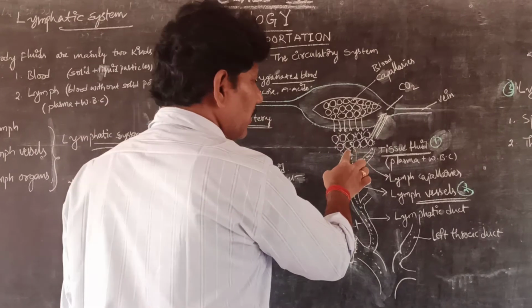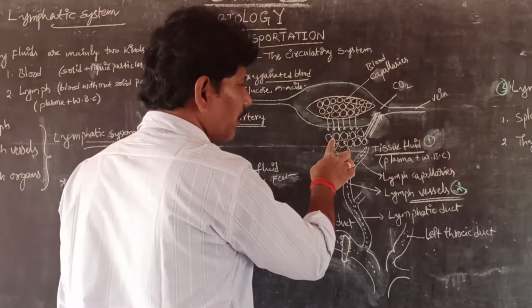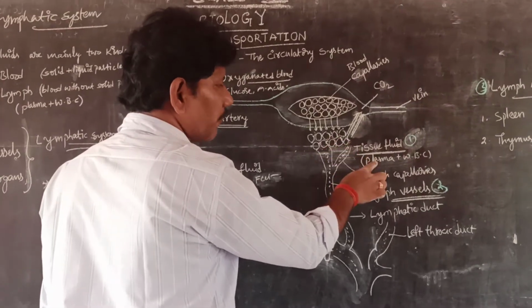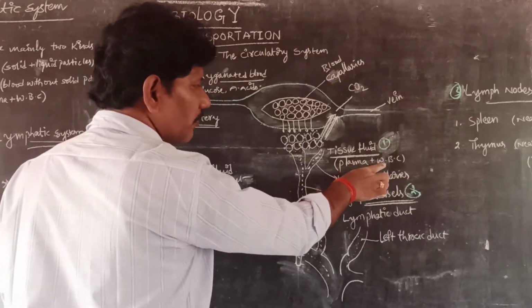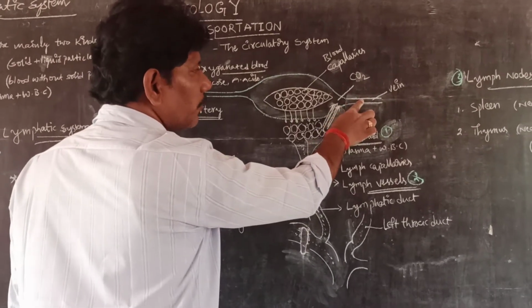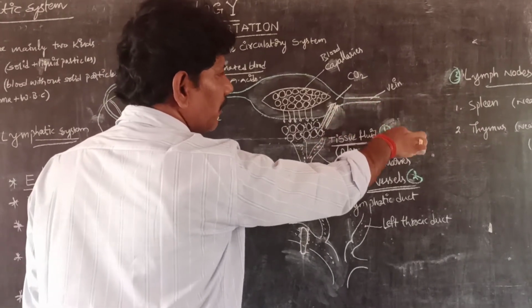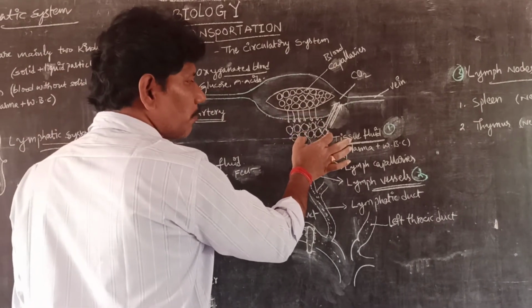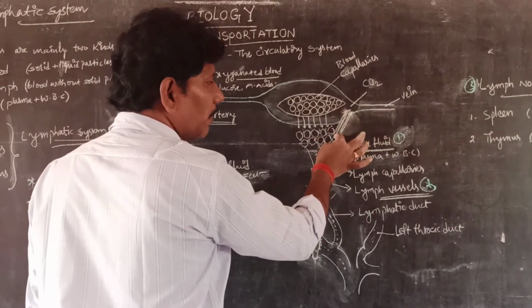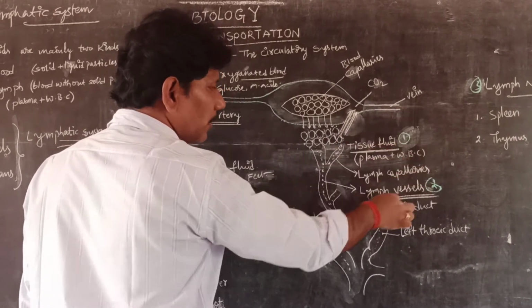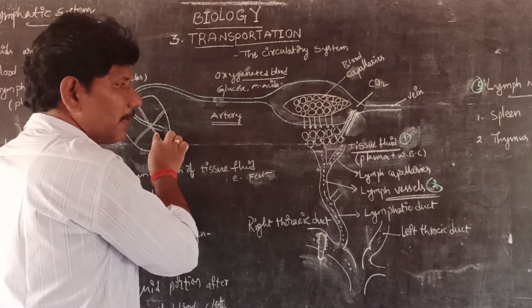So coming to this, the fluid which is present in the tissues is called tissue fluid or body fluid, which contains the plasma with the WBC cells. It should be connected to venules or veins and vena cava. But what about the rest of the portion? Some amount of the tissue fluid is connected to the veins, which carry it to the heart for pumping the blood.